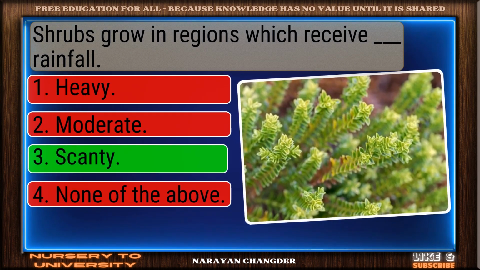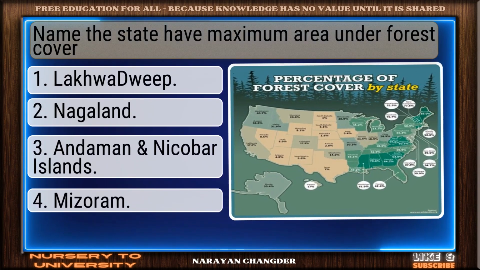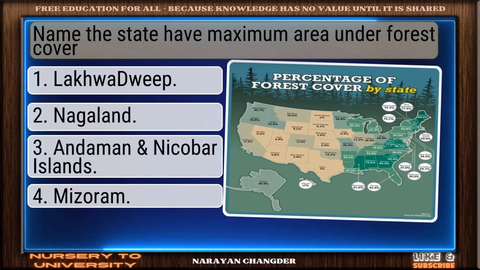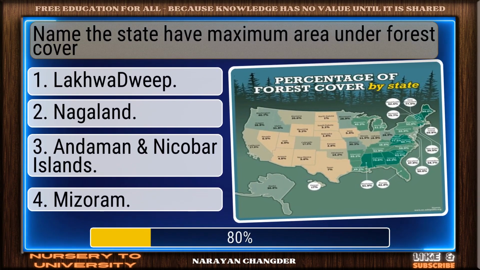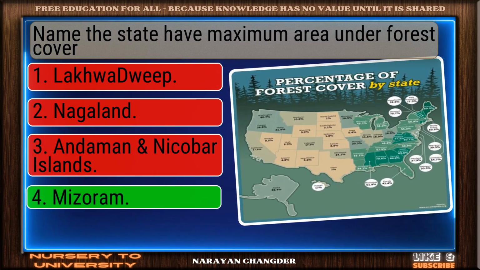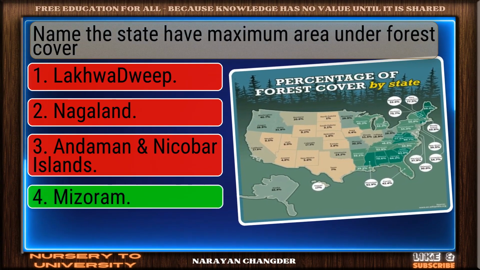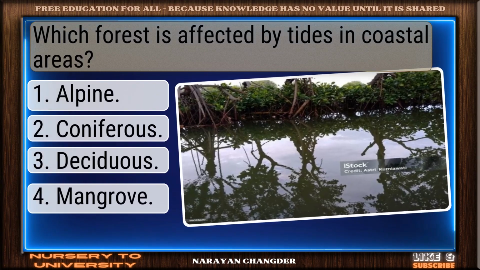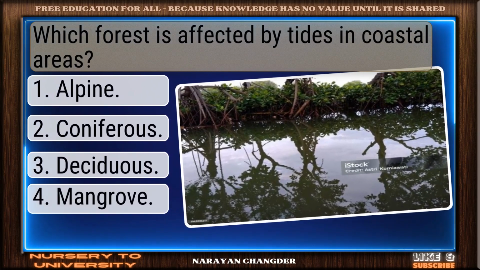Nicely done. Scanty is a solid answer. Question number 192. Name the state having maximum area under forest cover. Clear logic. Your choice Mizoram is sound and 100% true. Question number 193. Which forest is affected by tides in coastal areas?